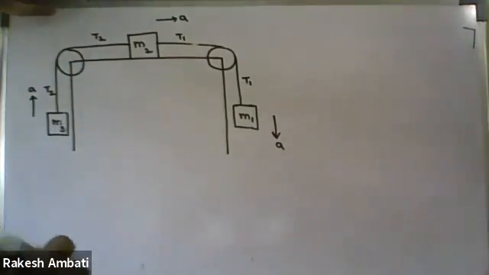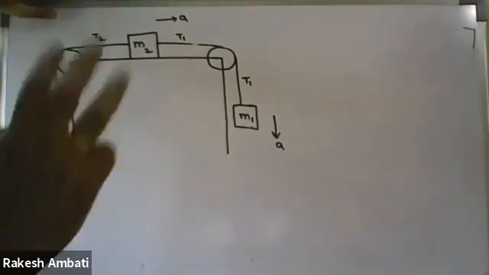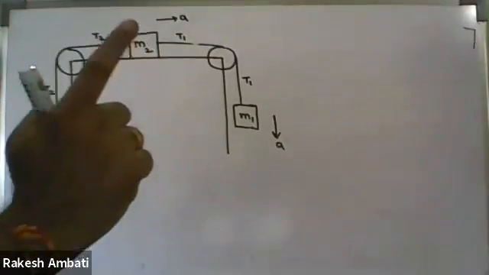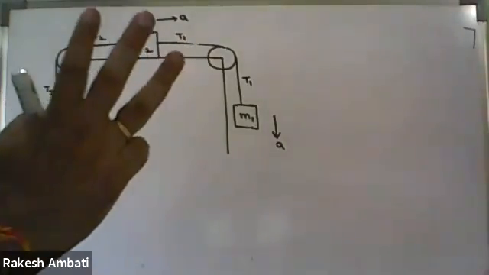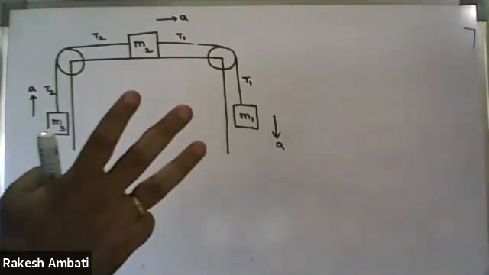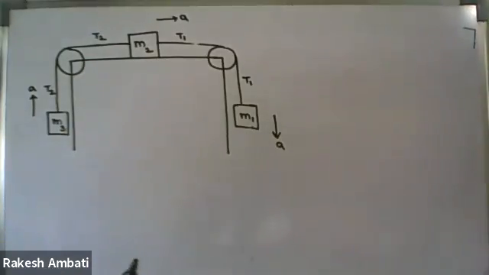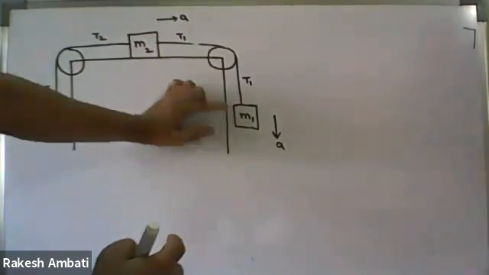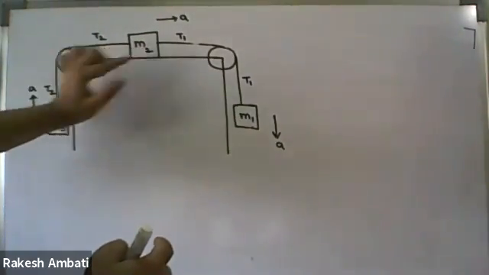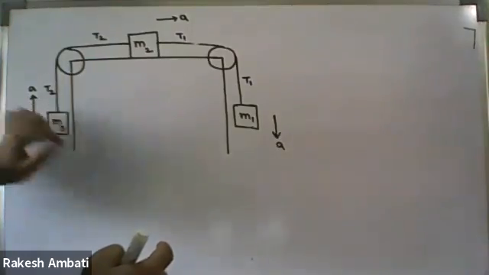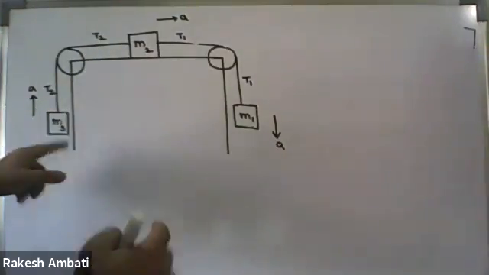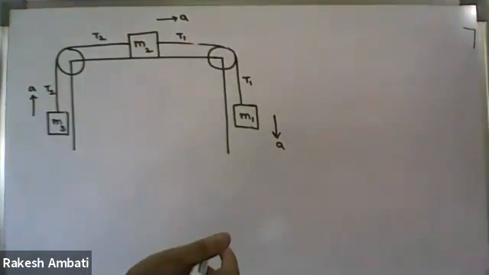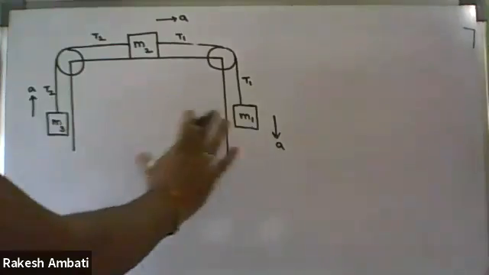So in total, how many unknowns do we have? 3 unknowns: acceleration, T1, T2. To find the 3 unknowns, we require 3 equations, correct? And how to get 3 equations? M1 dynamic equation, M2 dynamic equation, M3 dynamic equation. So with 3 dynamic equations and 3 unknowns, we can simplify it. Okay, so that is the process we have to follow.